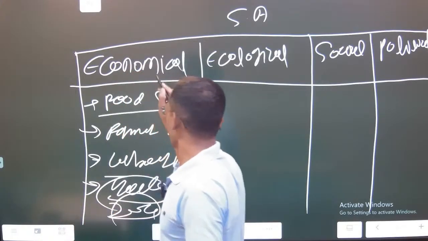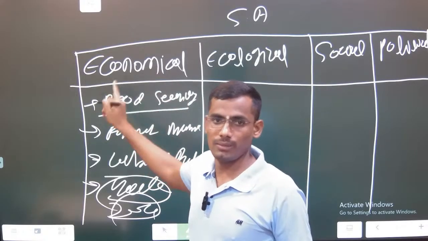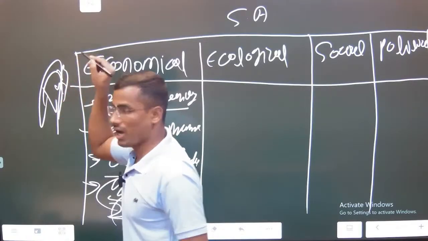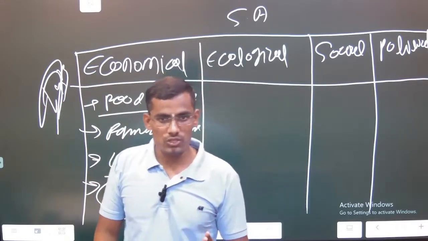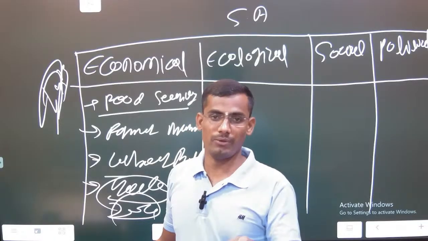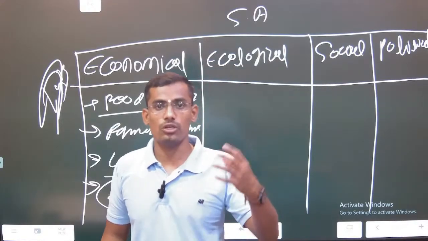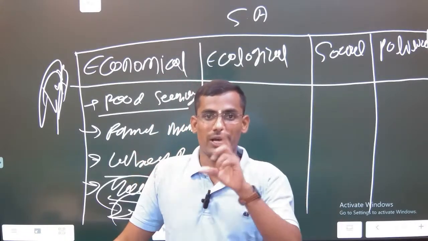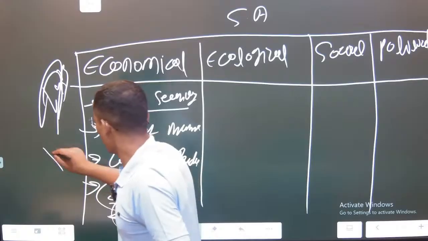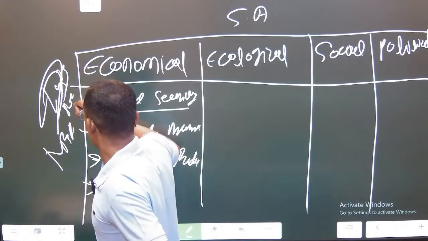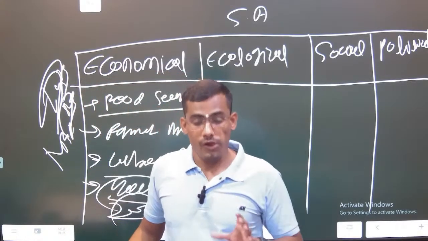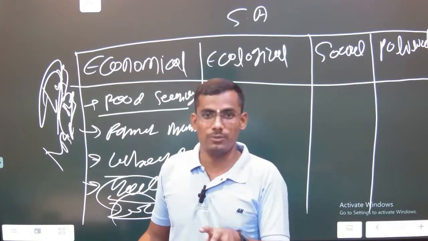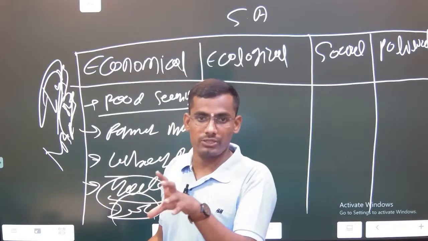Why food security? It is a fundamental provision for sustainable agriculture, as we have a 1.45 billion population. So how can we maintain it? PDS system, buffer stock. That's why we used to say government is the biggest farmer, because government is buying and government is selling, to feed this much population. If you see the National Food Security Act, 80% of India's population is under this, 50% of the urban area and 80% of the rural area. That's why sustainable agriculture is needed for food security.